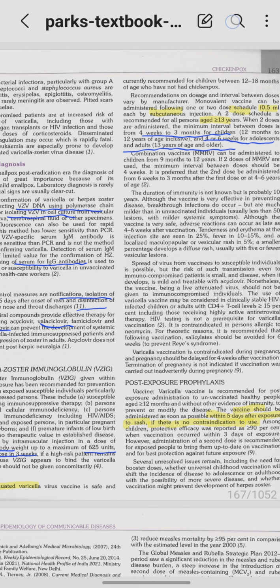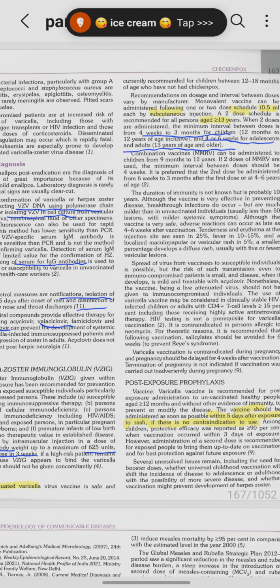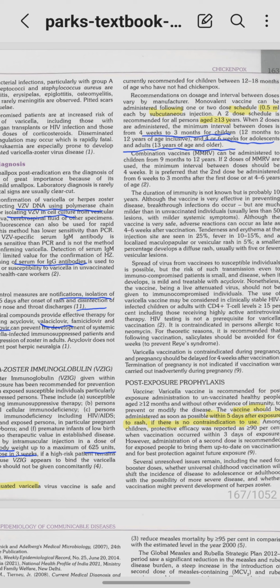Now so that is it. Then a booster dose is given at 4 to 6 years. So first we give it at 12 to 18 months and then we give the booster. So ideal age, as I said earlier, 12 to 18 months. Now till 12 years you can give it. Okay, now after 13 years, if the adult is exposed to varicella, you can give this vaccine.